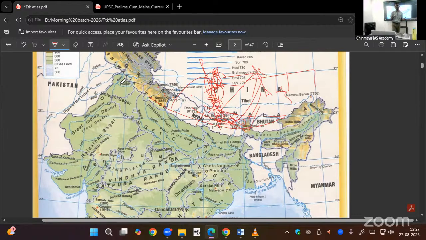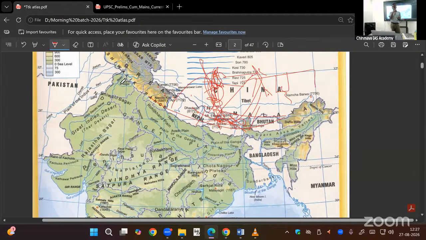Antecedents. What is antecedents? In elections, we ask for data related to the antecedents of the candidate. How many FIRs are there on your name? What was your property before 10 years? Like that, we are asking. That is antecedents.